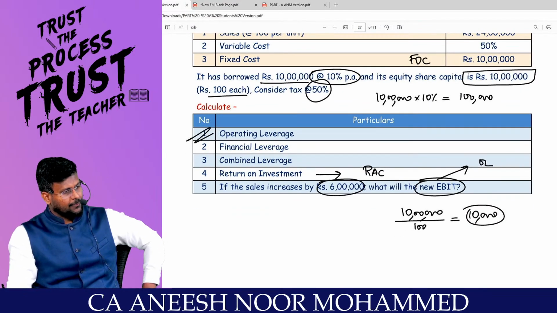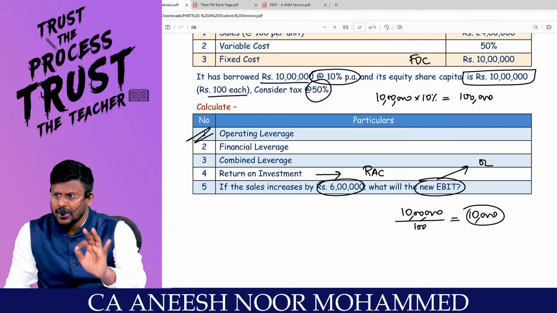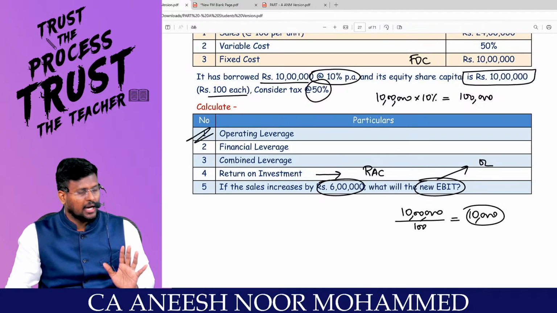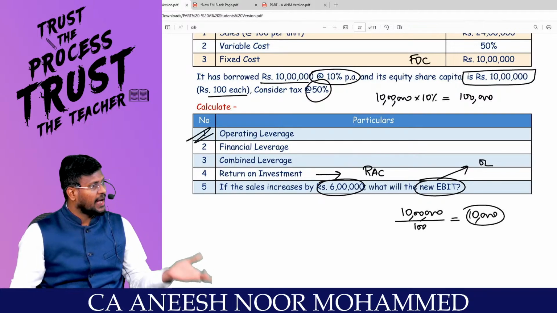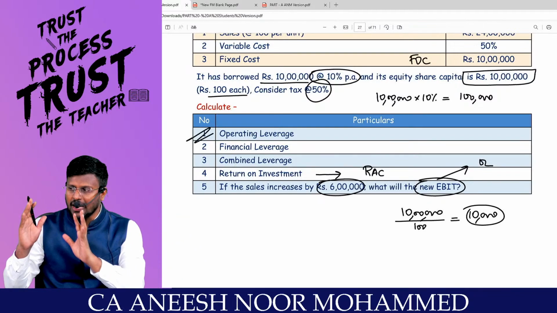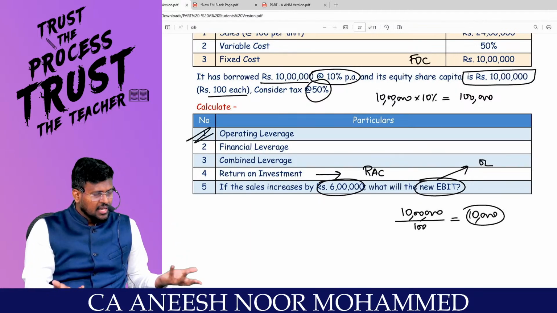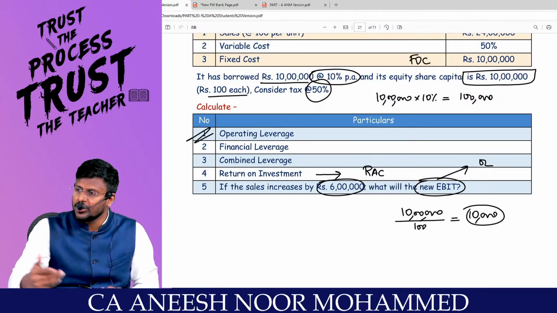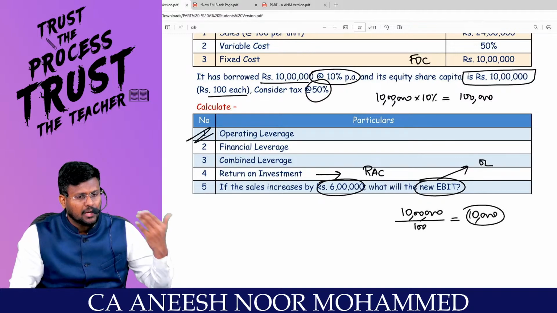Are you really with me? Since the ICAI has solved from the angle of the equity shareholders, even in the answer I am also following the same way. If the same thing has been asked in the exam, I would write both answers: from the angle of the company and also from the angle of the equity shareholders, because I have 2 formulas. Even more formulas are there to find out the return on investment. That I will teach you when we do the chapter ratio analysis.